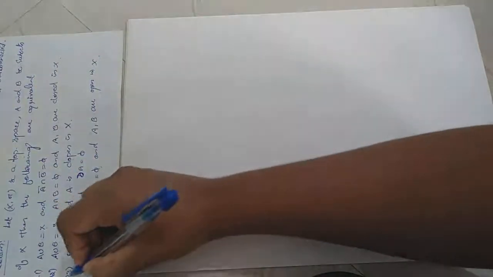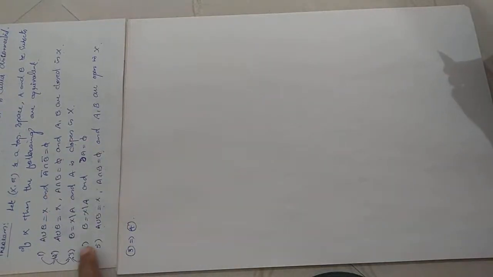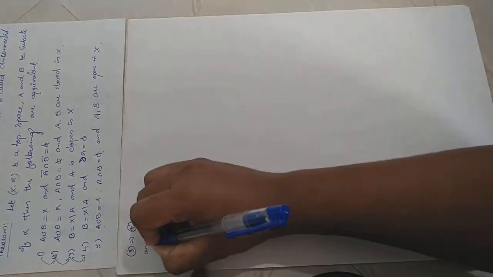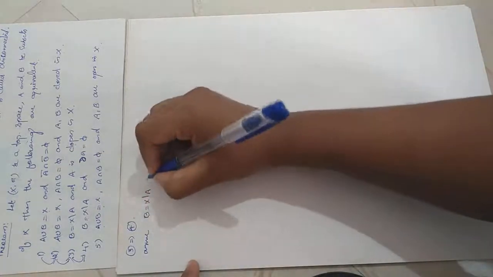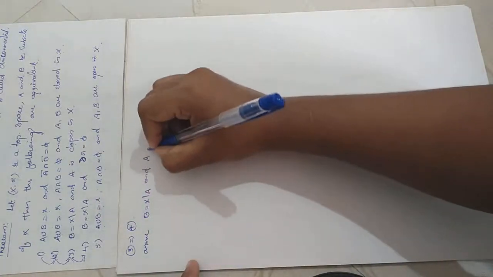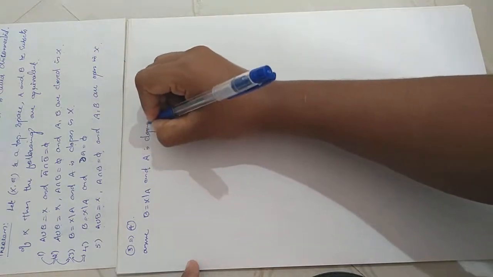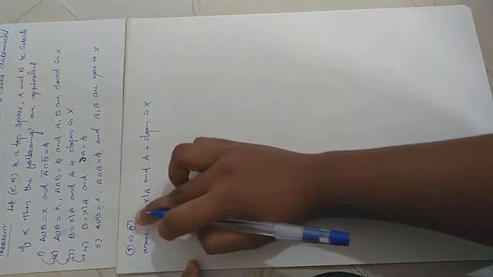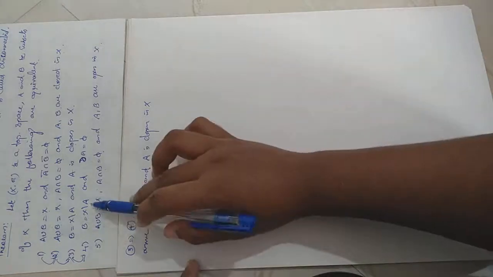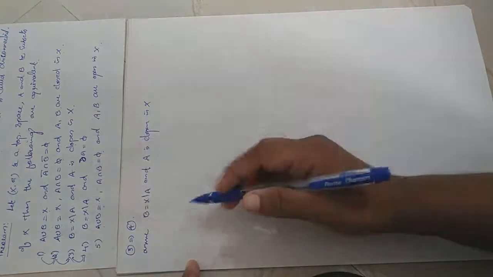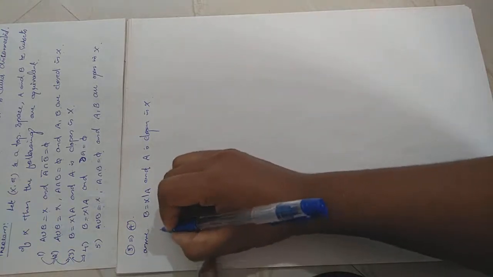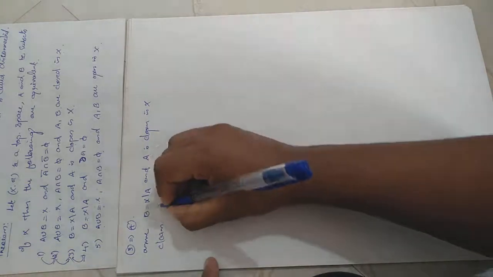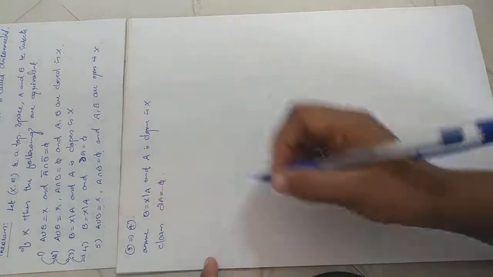Now we will prove 3 implies 4. Assume 3. Assume 3 means B equal to X minus A and A is clopen in X. We want the fourth statement. The fourth statement is B equal to X minus A and boundary of A equal to empty set. So we need only prove that boundary of A equal to empty.